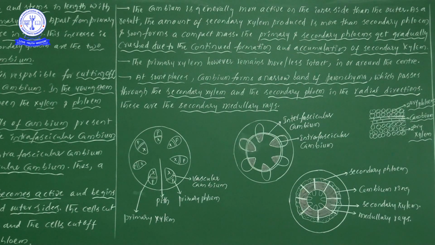Likewise, when secondary xylem members are more in the center, once you see here, more cells are being added.